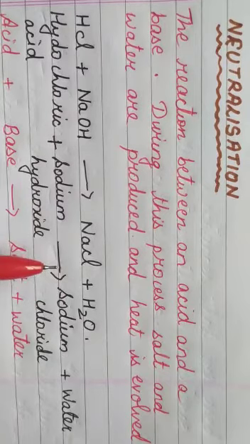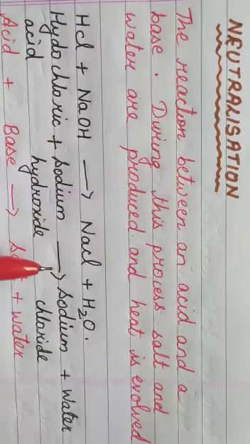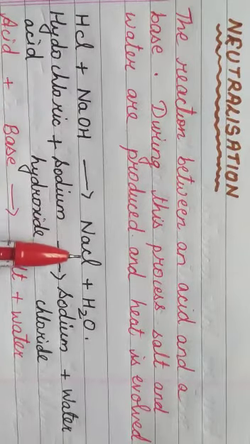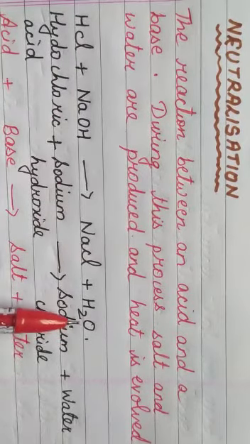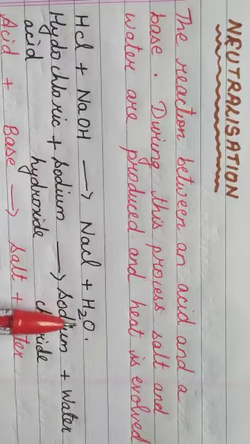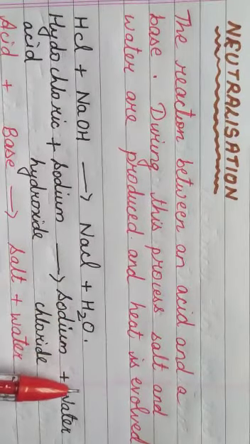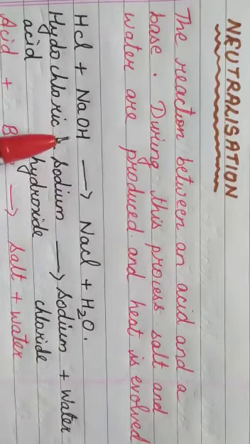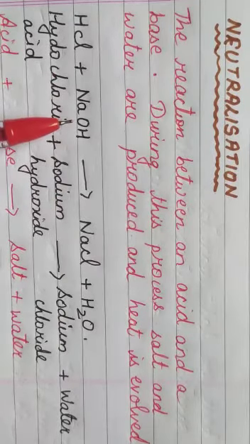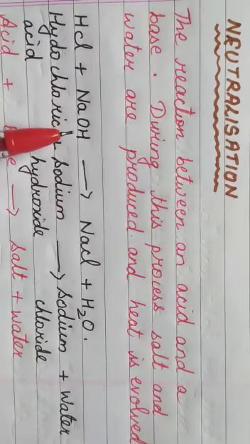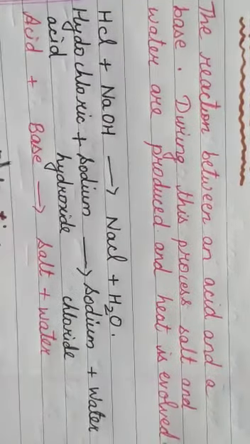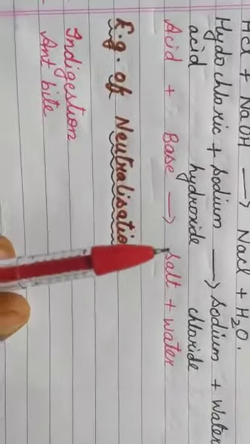So basically what is happening in a neutralization reaction is that an acid reacts with a base to produce salt and water, and it also produces heat along with it. That means they are neutralizing each other's effect. The acid and the base are actually neutralizing each other's effects. Okay. Now we will see a few examples of neutralization reaction.